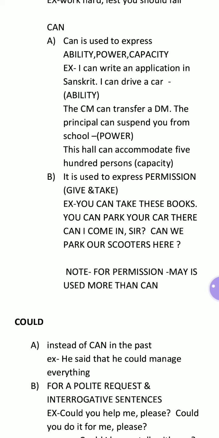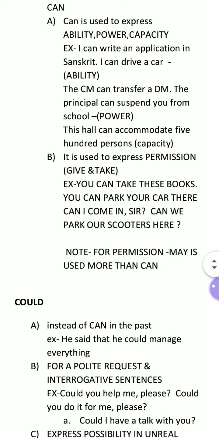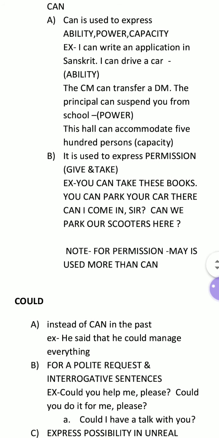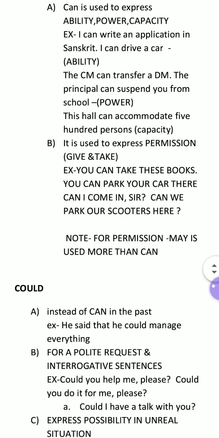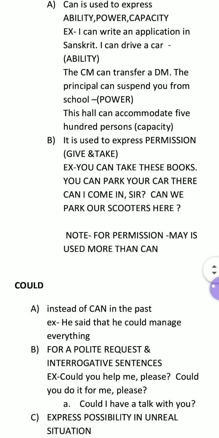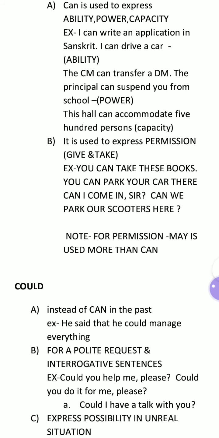Next one is power. What is power? The CM can transfer a DM. This is the power of the CM. So in case of power, can is used. The principal can suspend you from a school. This is the power. The class teacher can appoint a monitor. The class teacher or subject teacher can dismiss the class. This is the use of power.